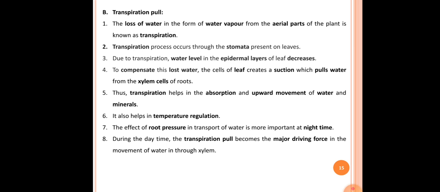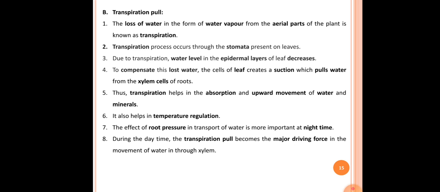The fourth point here is, to compensate for this lost water, the cells of the leaf create a suction which pulls water from the xylem cells of the roots. Actually, there is loss of water through the epidermal cells present on the aerial part of the plants. So to compensate for this lost water, a suction is created. That suction pulls the water from the xylem cells of the root.